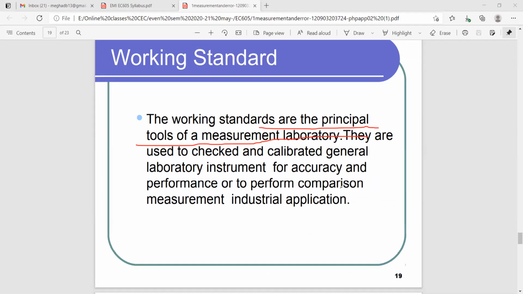All the lab technicians present in the lab always check the instruments and do the calibration every time. Why? So that when we go to perform the experiment, we get accurate results and a good performance of that particular instrument.